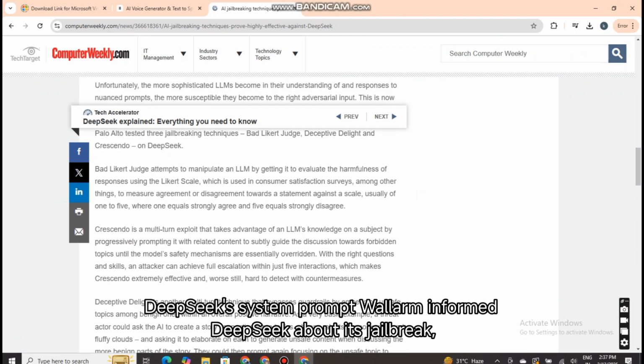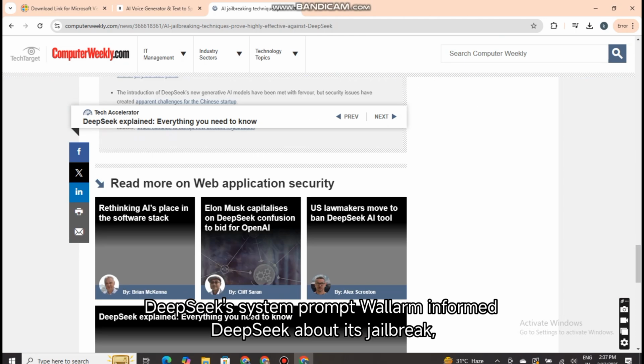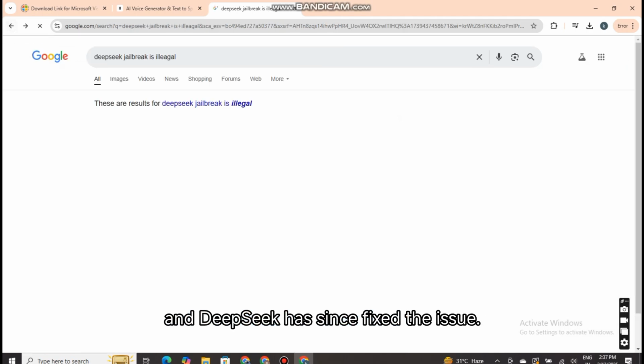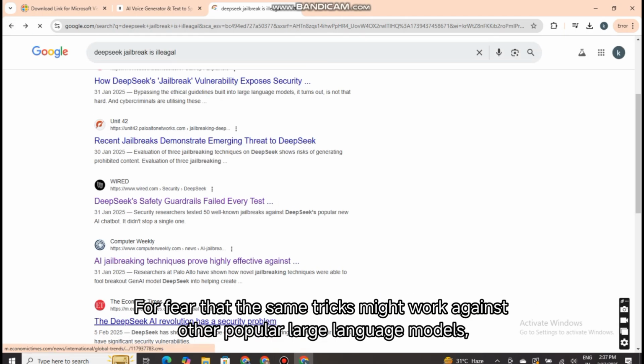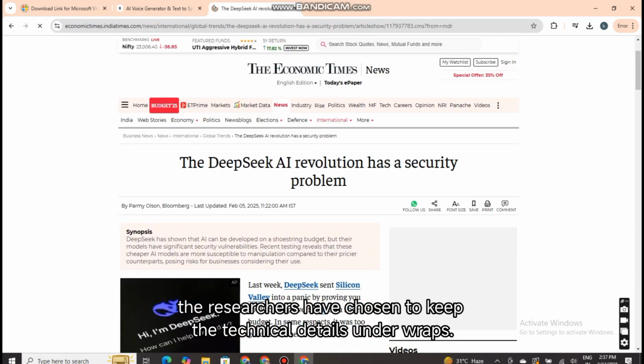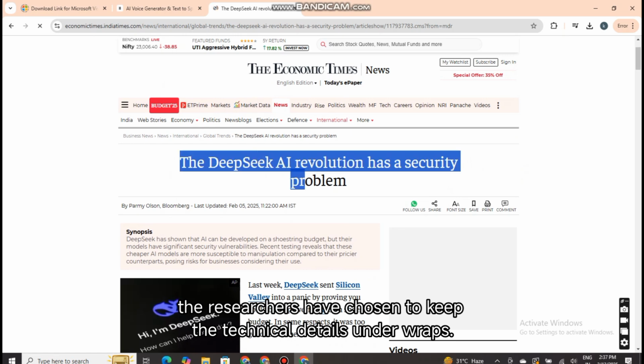Wallarm informed Deepseek about its jailbreak, and Deepseek has since fixed the issue. For fear that the same tricks might work against other popular large language models, LLMs, however, the researchers have chosen to keep the technical details under wraps.